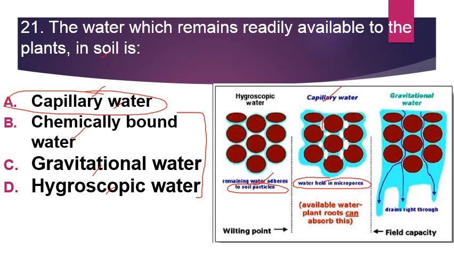जो सॉइल पार्टिकल्स के बीच में माइक्रोपोर्स होते हैं वहाँ पे strongly firmly it is attaches with the soil particle and this water is available to the plants. Then gravitational water, इसमें जो water होता है that drains downwards and reaches the water table, और ये जो water होता है it is not available for the plants. While in case of chemically bound water, it is combined with some chemical substances which is again not available for the plants. So the water which is readily available for the plants in soil is the capillary water.